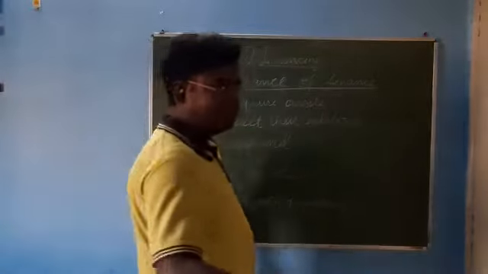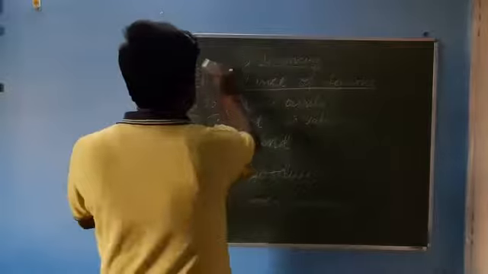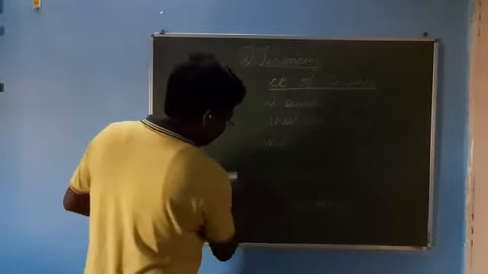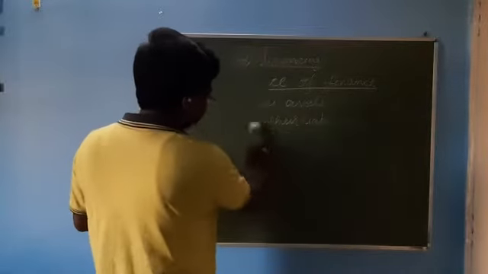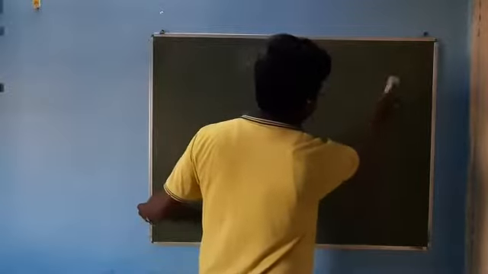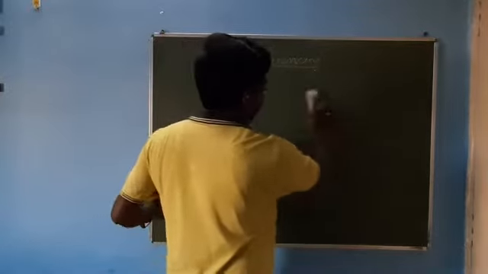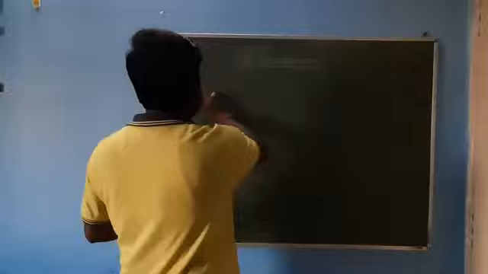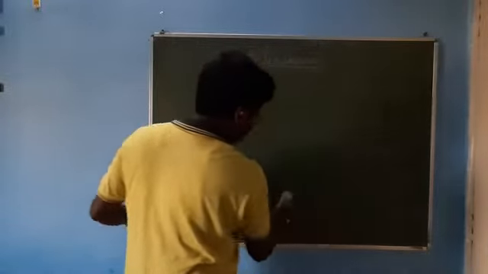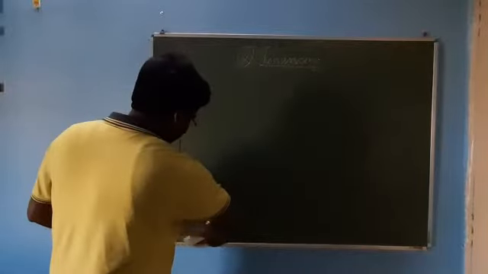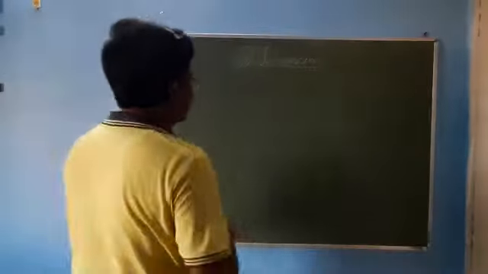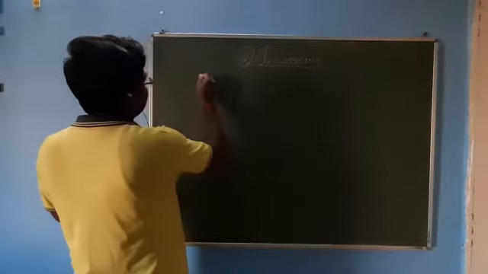Now the next topic after importance. What are the topics that we have covered? First of all, we have done the meaning of business finance. What is the meaning of business finance? And then next we have started their nature, and we have discussed the importance too. As we go through the syllabus, we will see that these points are there. So the next topic is sources of finance for different types of business or different types of organization.